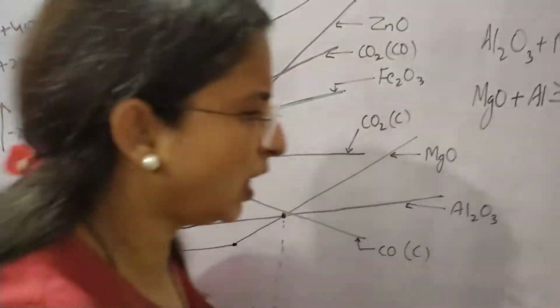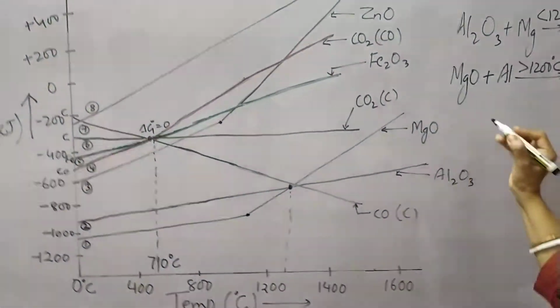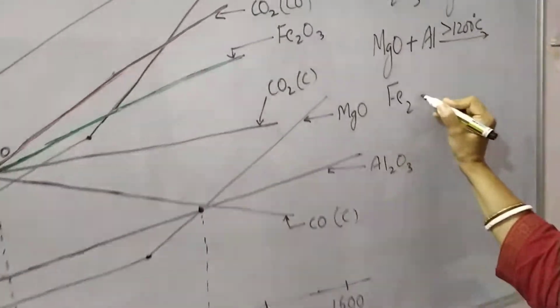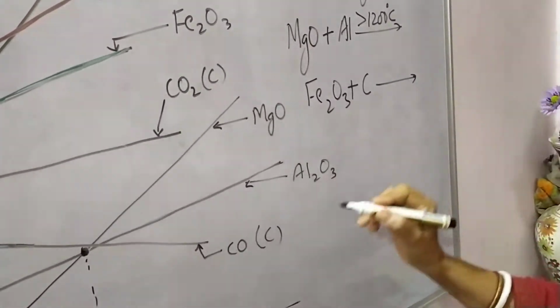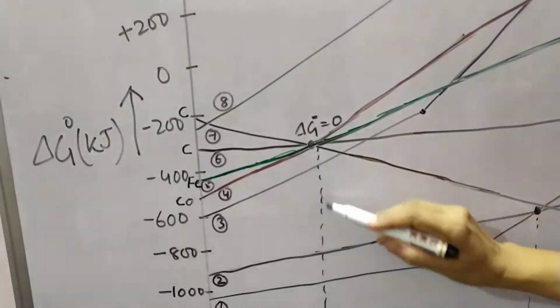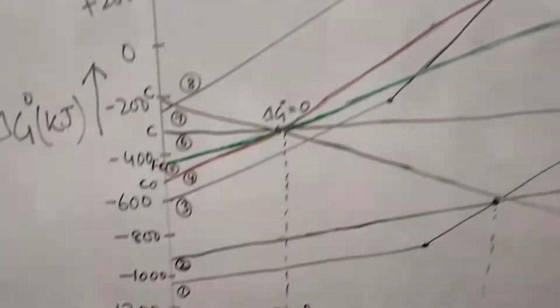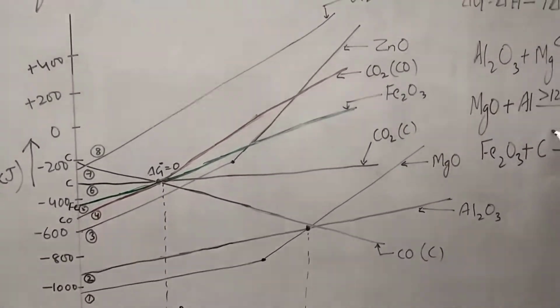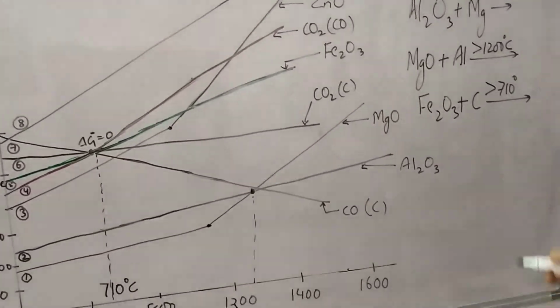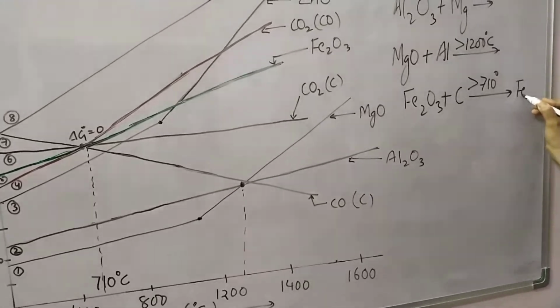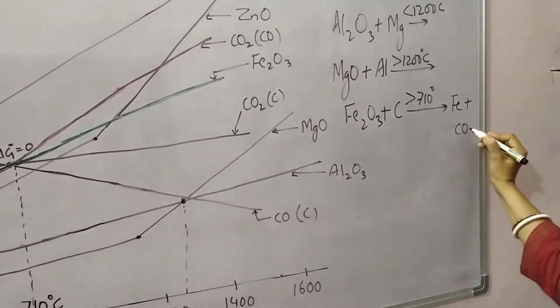So let us illustrate the last part. Iron oxide Fe2O3 can be reduced by coke, but only above 710 degrees C when the carbon plot comes down. We get iron plus carbon dioxide.